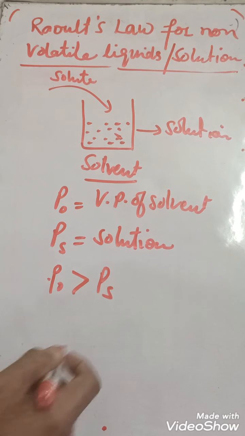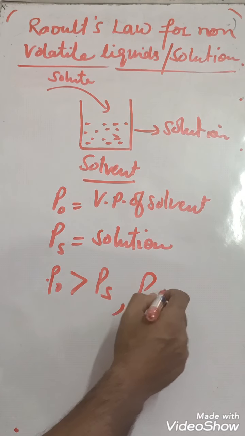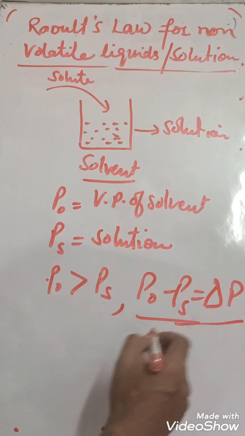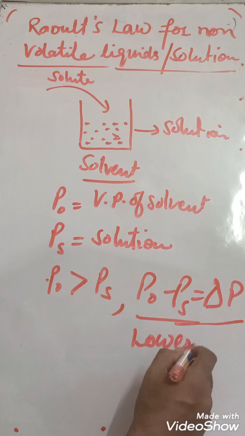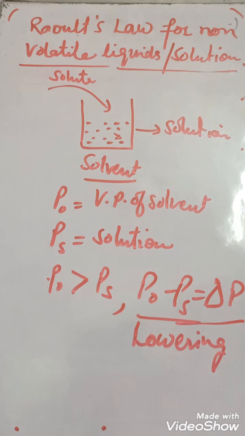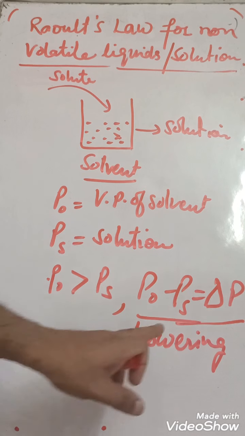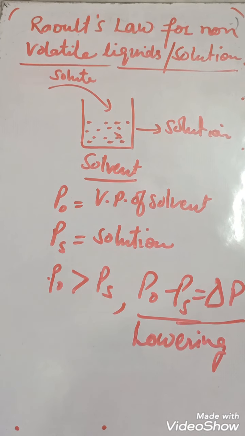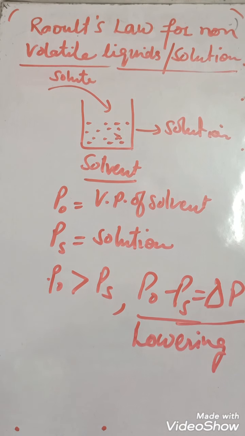This decrease in vapor pressure is known as delta P. This is known as lowering in vapor pressure, or decrease in vapor pressure. Remember, this is the absolute truth: when a solute dissolves in a solvent, the vapor pressure of the solution always decreases.